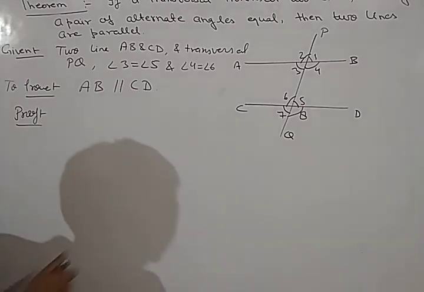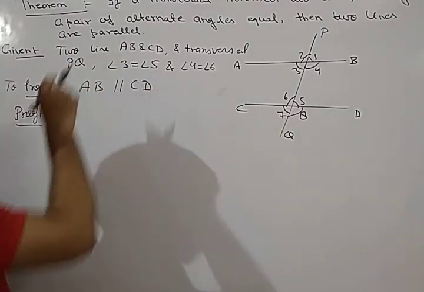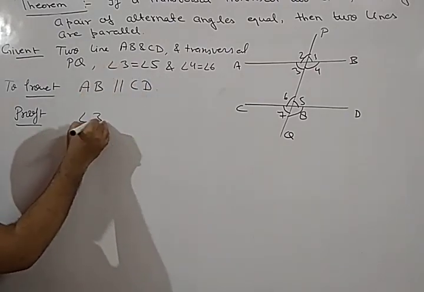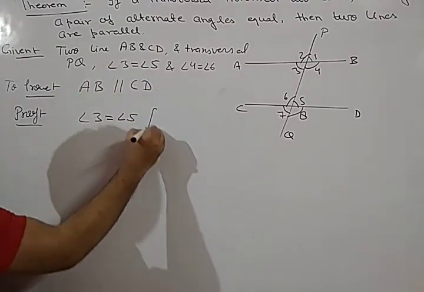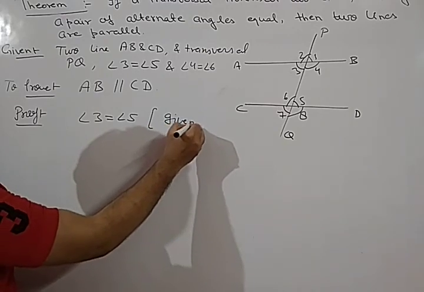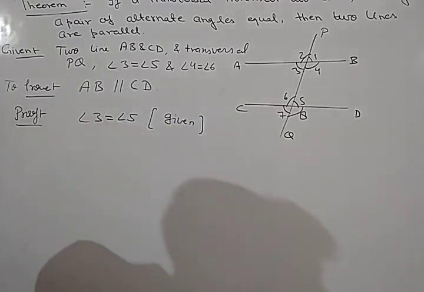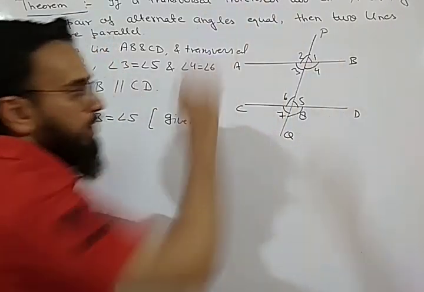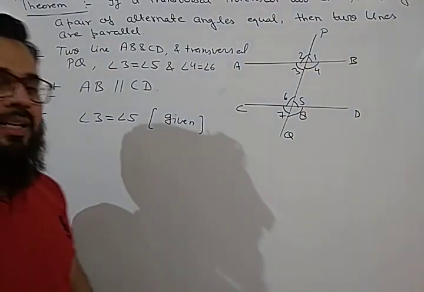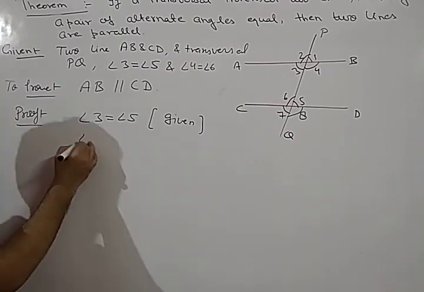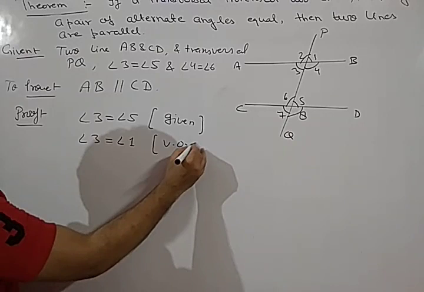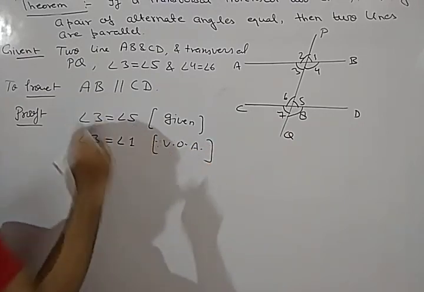So what is given? We have given angle 3 is equal to angle 5. We will start from the given. What is given? Angle 3 is equal to angle 5. It is given. And we know that these two lines are intersecting, so angle 3 will be equal to angle 1 by vertically opposite angle. So we can write here angle 3 is equal to angle 1 because of vertically opposite angle.